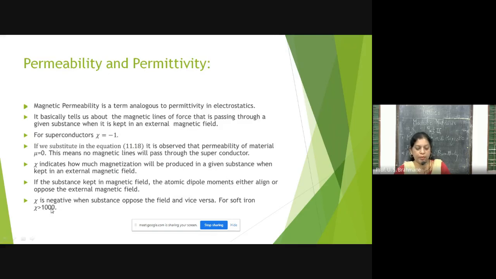That is diamagnetic substances. And for paramagnetic substances, it is vice versa, Xi is positive, and in that case the substances are aligned with the external magnetic field. They act as temporary magnets: till the magnetic field is there, it acts as a magnet. But once the magnetic field is removed, it doesn't act like a magnet.